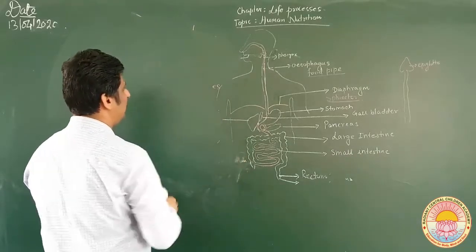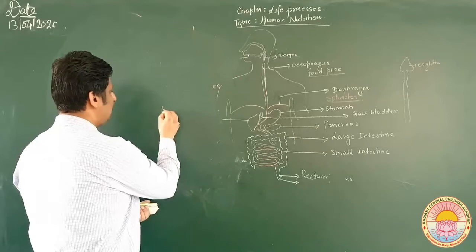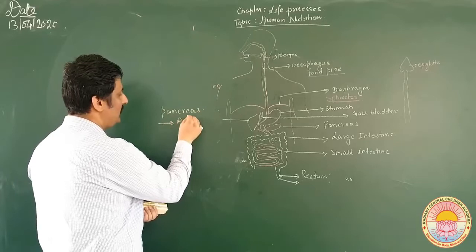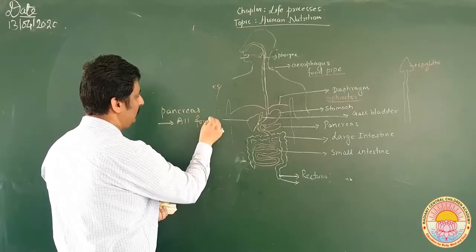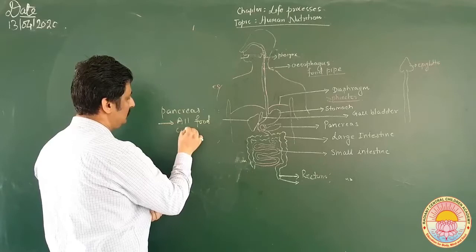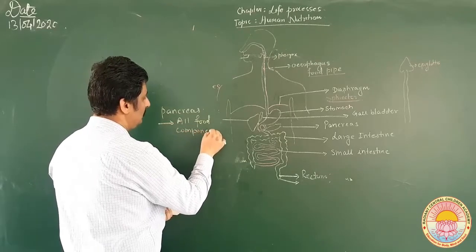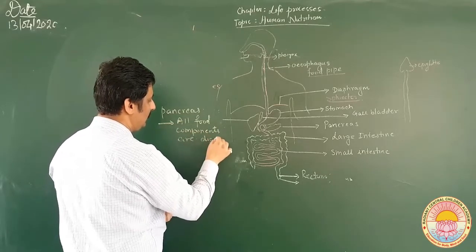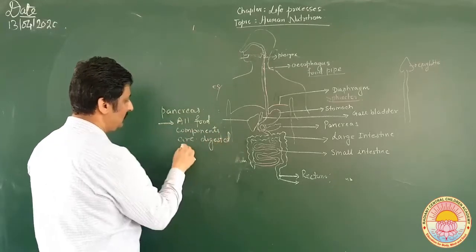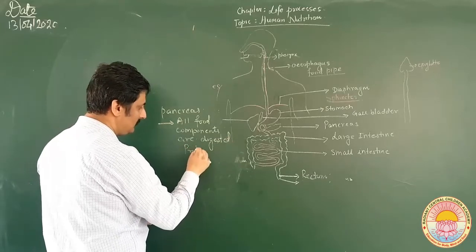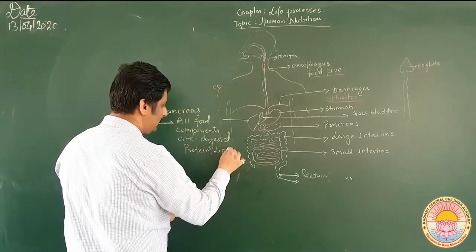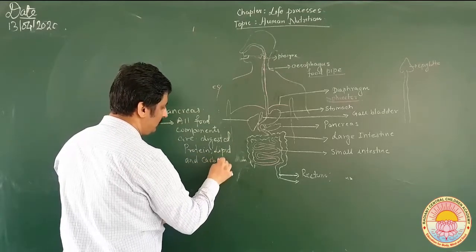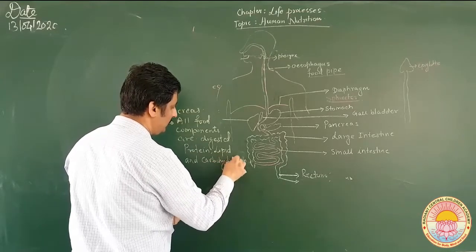With the help of the pancreas, all food components are digested. That is protein, lipid and carbohydrate.